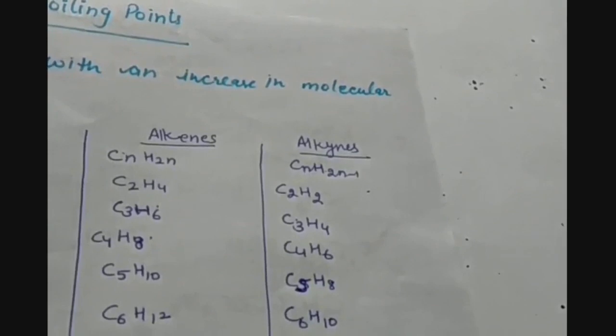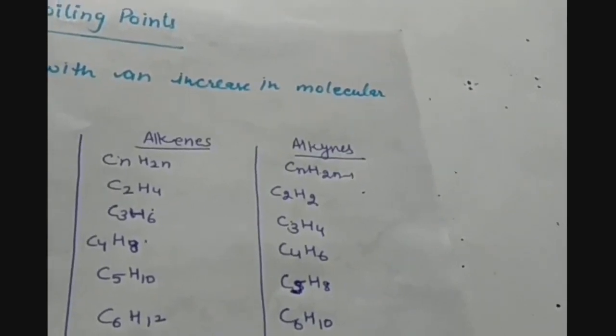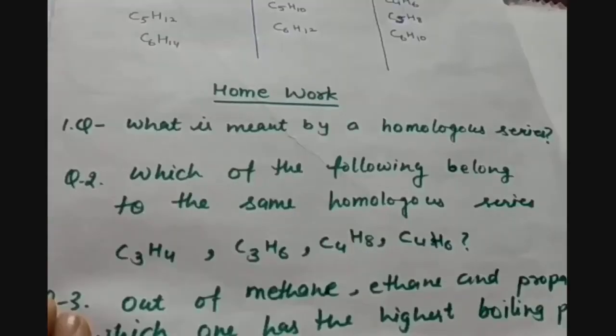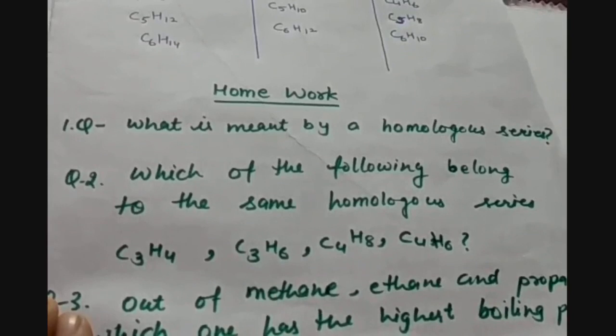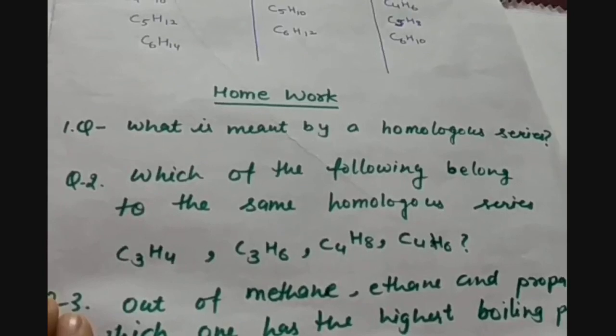Now let us see today's homework. In the homework you have 4 questions in total. These are from some other reference book. Question number 1 is, what is meant by a homologous series? I am repeating question number 1 again: what is meant by a homologous series? Question number 2 is, which of the following belongs to the same homologous series?